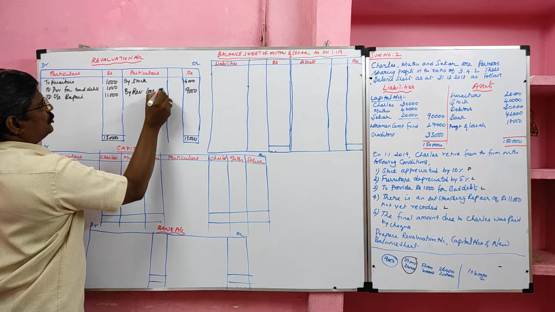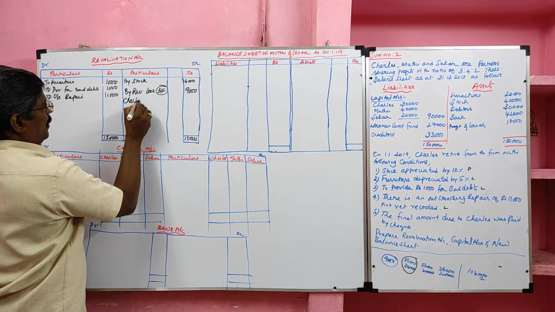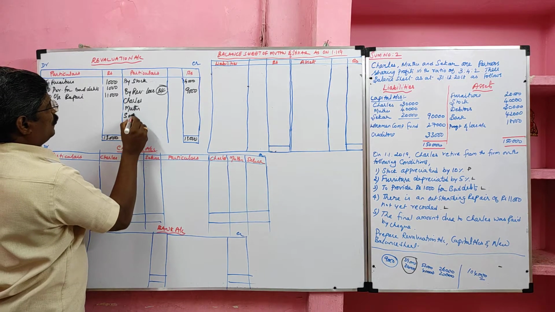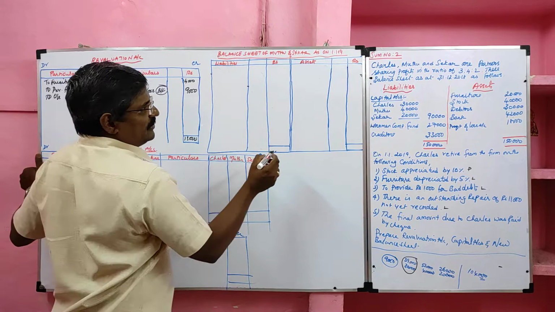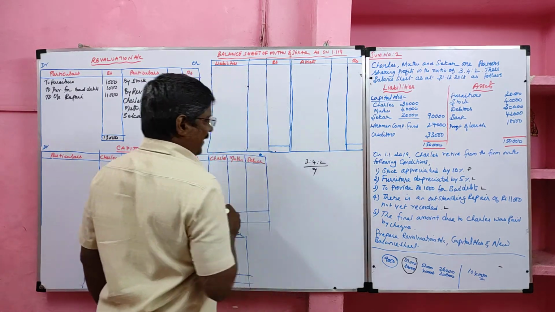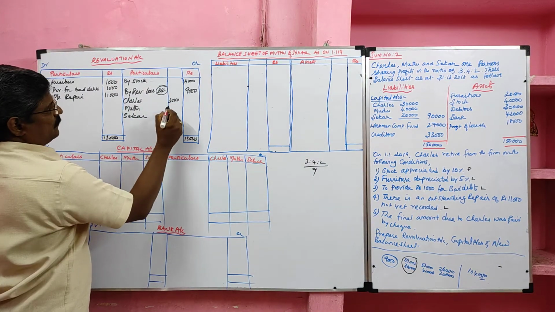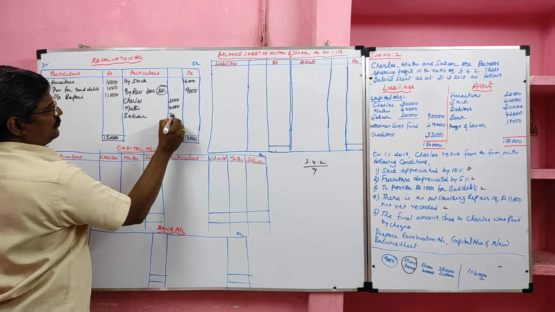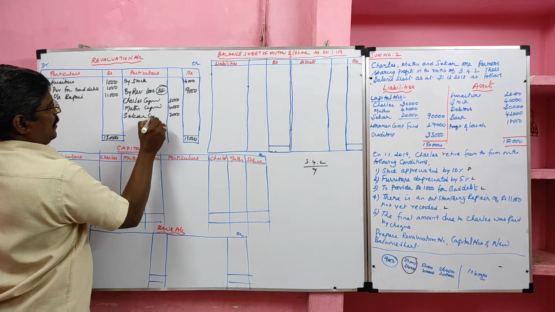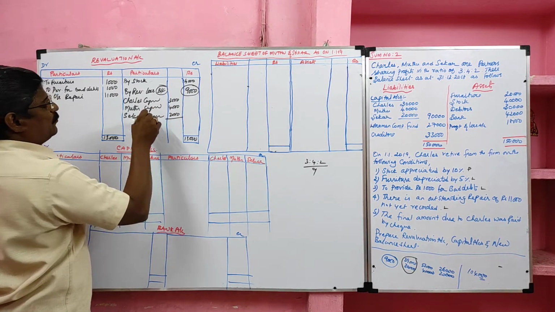Revaluation loss should be transferred to all partners' capital accounts, Charles, Muthu and Segar, in the old ratio. The old ratio is given in the question, 3:4:2. So the total number of shares is 9. So 3,000 goes to Charles, 4,000 goes to Muthu, 2,000 goes to Segar's capital account. So the revaluation loss is transferred to the old partners' capital accounts in the old ratio.